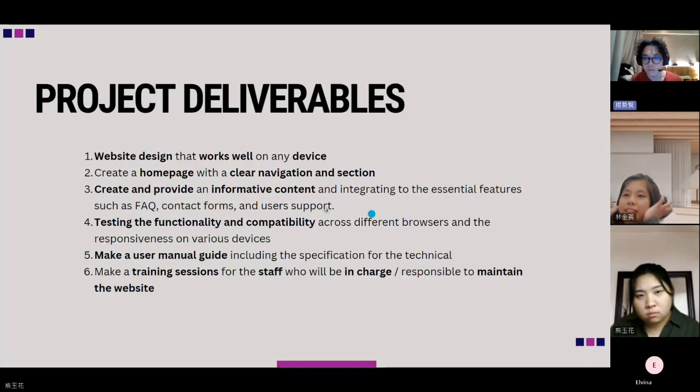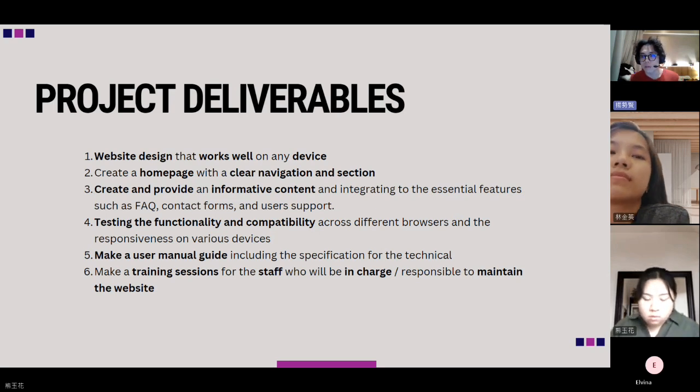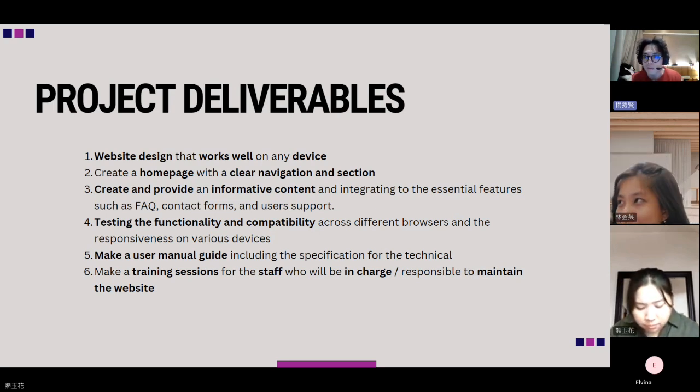The deliverables. The key deliverables for this project include a responsive website design compatible with multiple devices, and an informative homepage with clear navigation and essential features like FAQ and contact forms. Also comprehensive testing to ensure functionality and compatibility, a user manual, and training sessions for staff responsible for website maintenance.